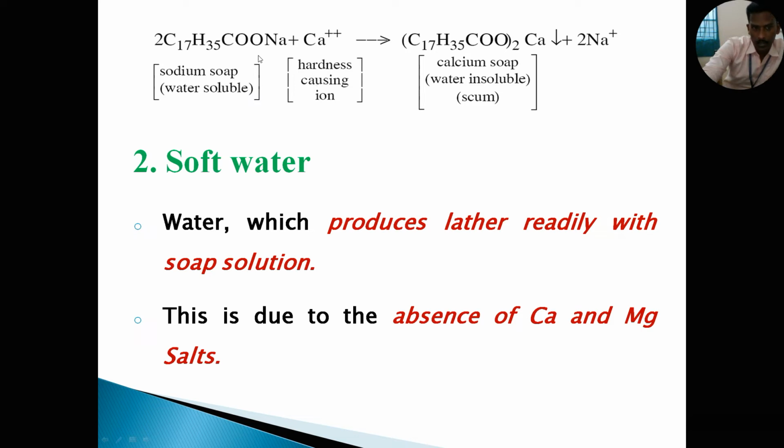When we apply the soap solution to the hard water, it is converted to calcium soap. The soap is formed as a precipitate at the bottom of the glass.